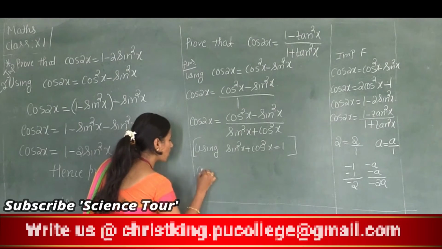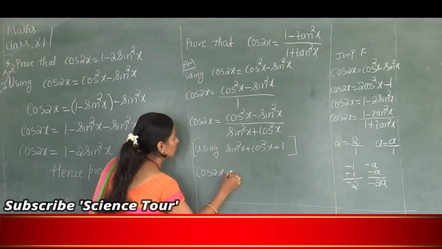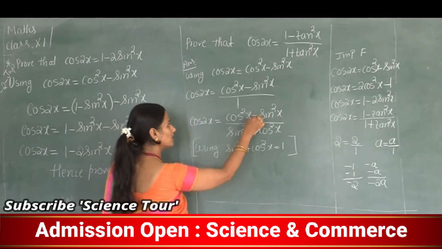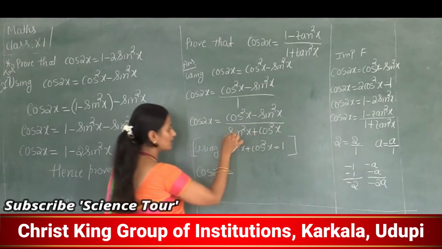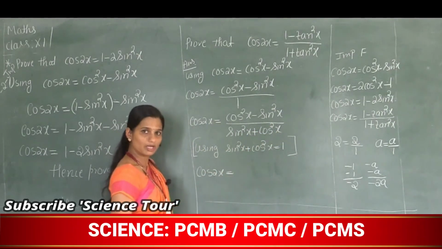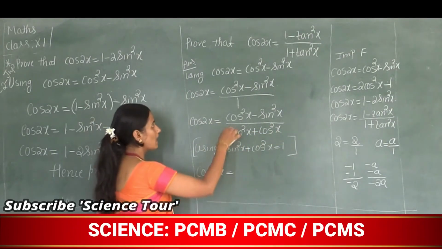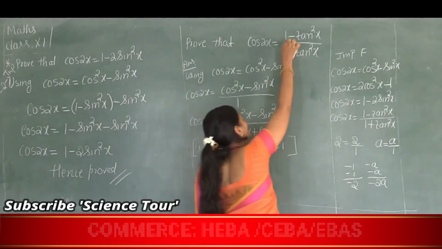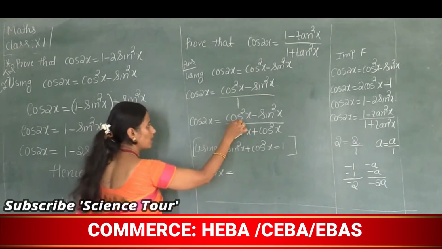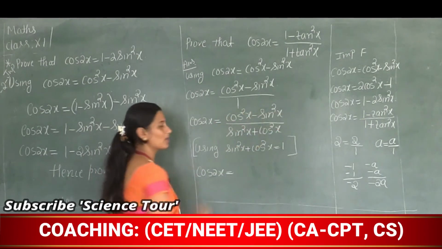So now next cos 2x is equal to, now see here, cos square x minus sin square x divided by sin square x plus cos square x, right? So now the answer we need is 1 minus tan square x.